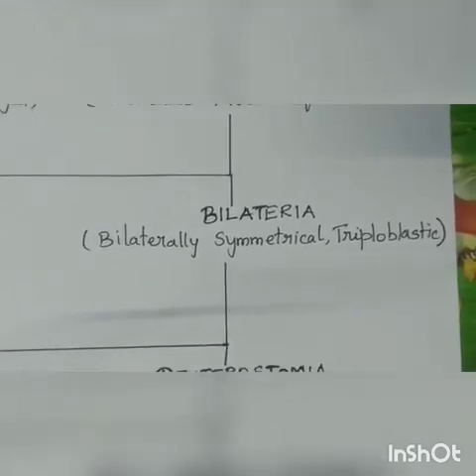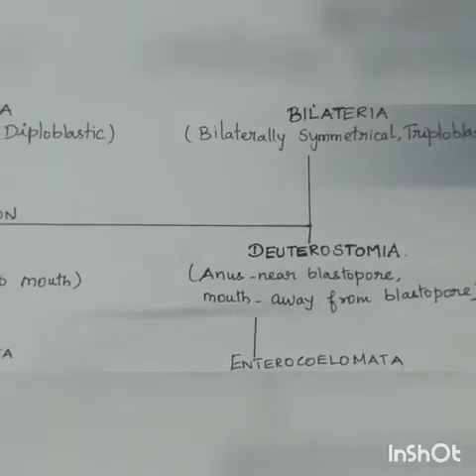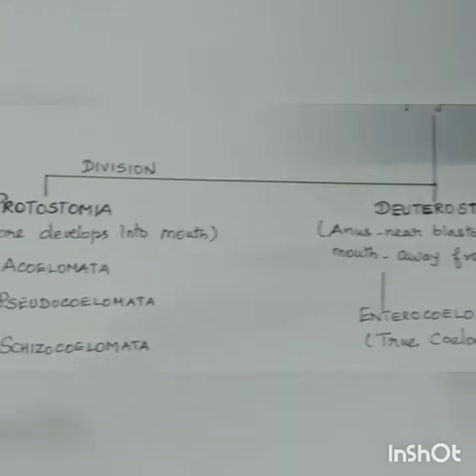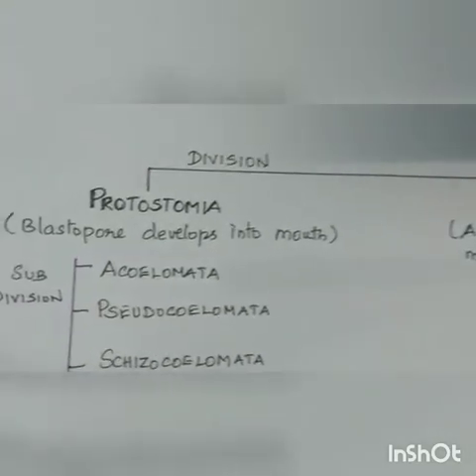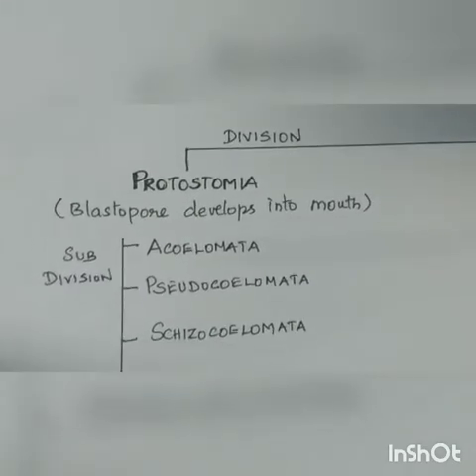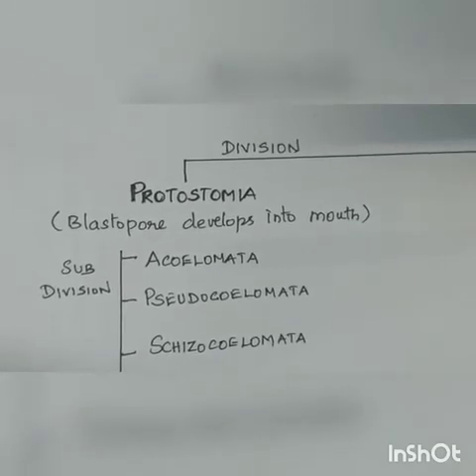This grade bilateria includes two levels called divisions. It includes protostomia and deuterostomia. What is protostomia? Proto means first, stomium means mouth. In protostomia, the embryonic blastopore develops into the mouth.